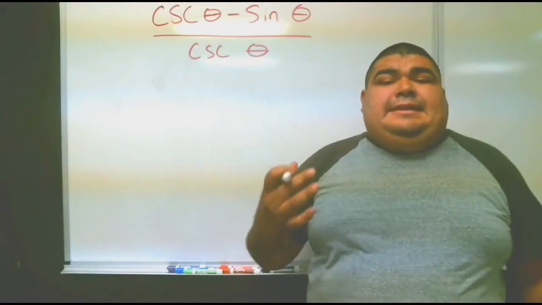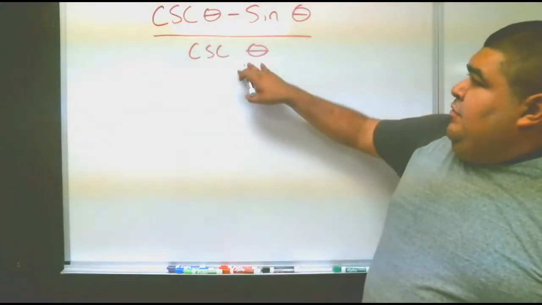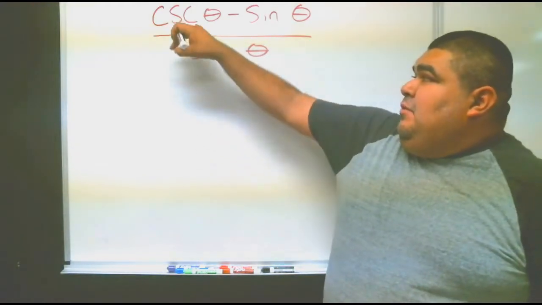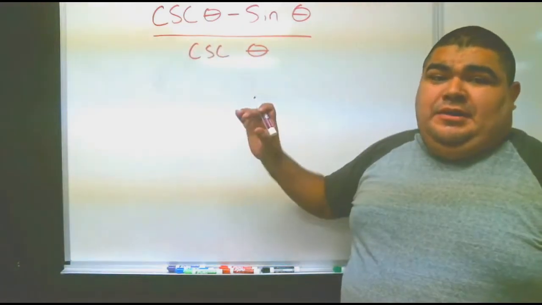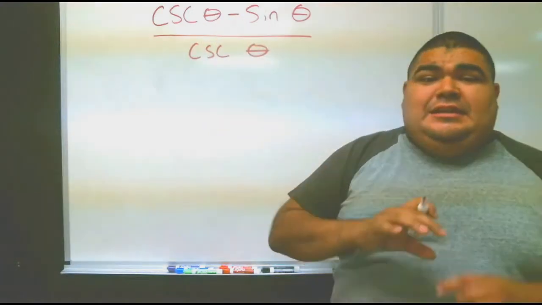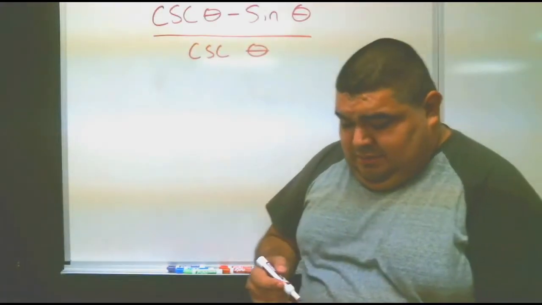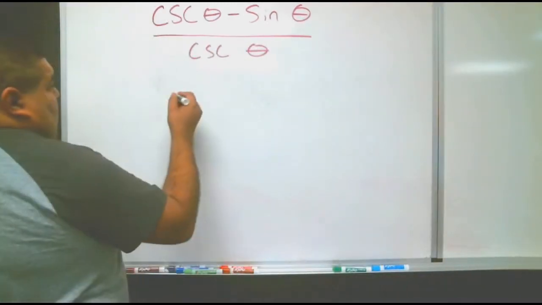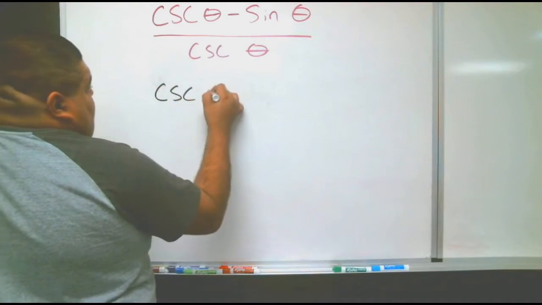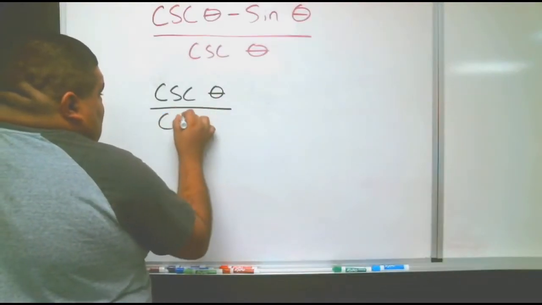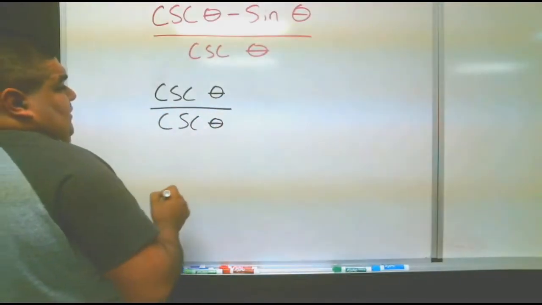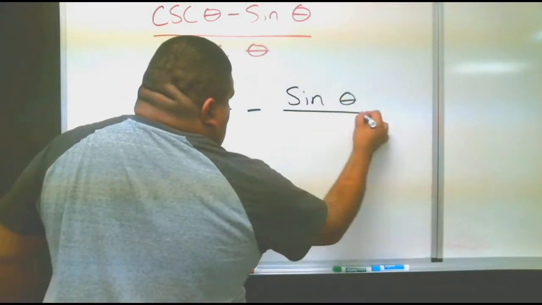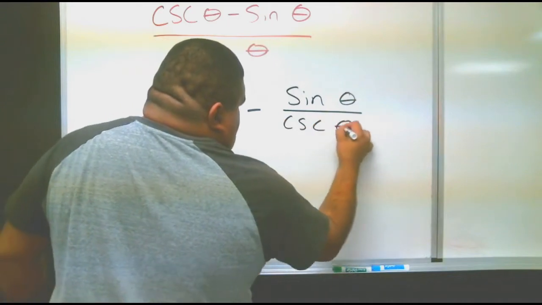Again, keep in mind, guys, when you have something like this, theoretically, you could cancel it out because we have something similar. But since you're dealing with two terms, break it into two pieces, okay? We have cosecant theta over cosecant theta, minus sine theta over cosecant theta.